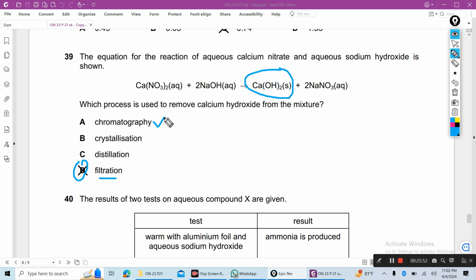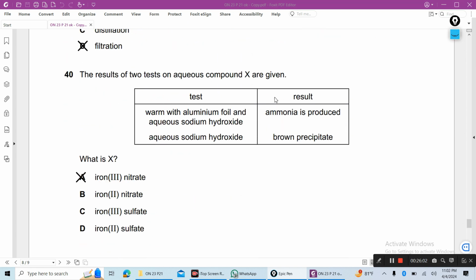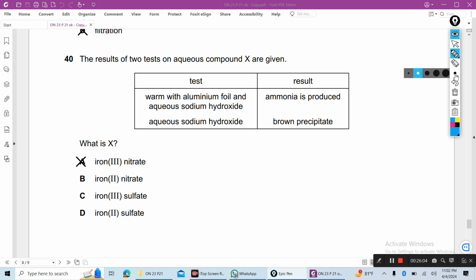Now 40. The result of two tests on aqueous compound X are given. Test result: warm with aluminum foil and aqueous sodium hydroxide. If ammonia gas is produced, this is the test for nitrate ion.